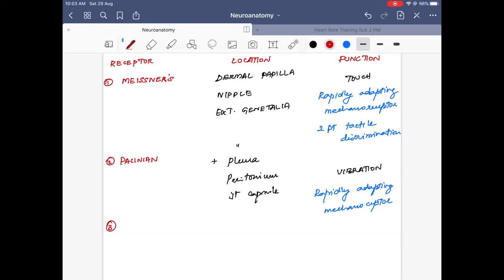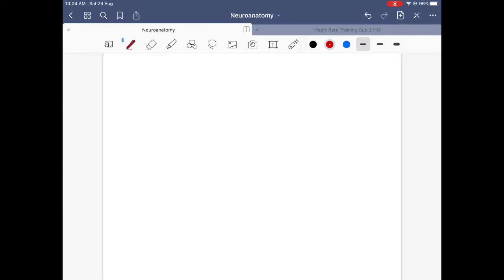Then thirdly we are going to study the Ruffini corpuscle or Ruffini end organ. These are found in the dermis of hairy skin, those parts of the skin with hair. Its function is that it is a slowly adapting stretch receptor.